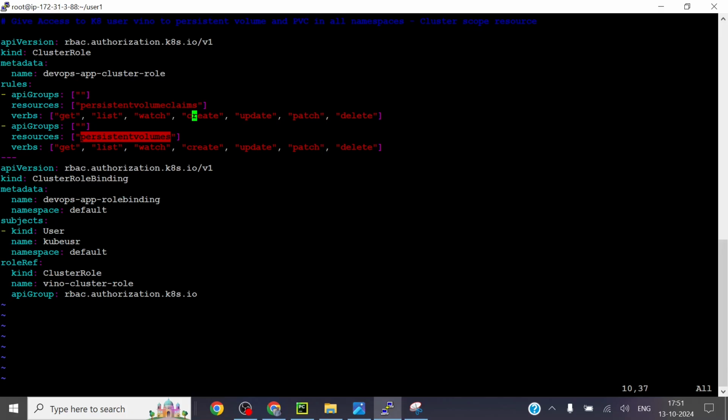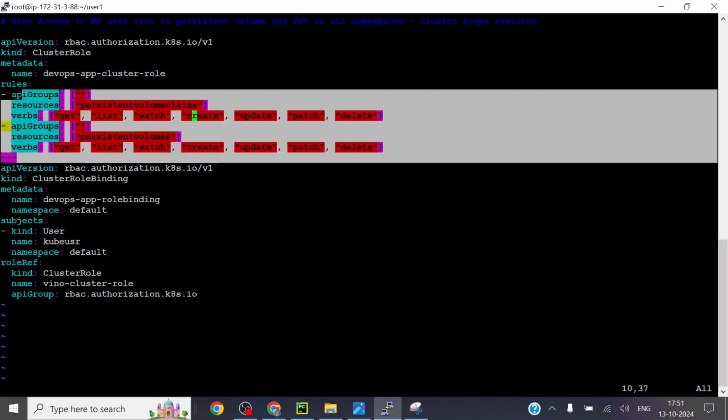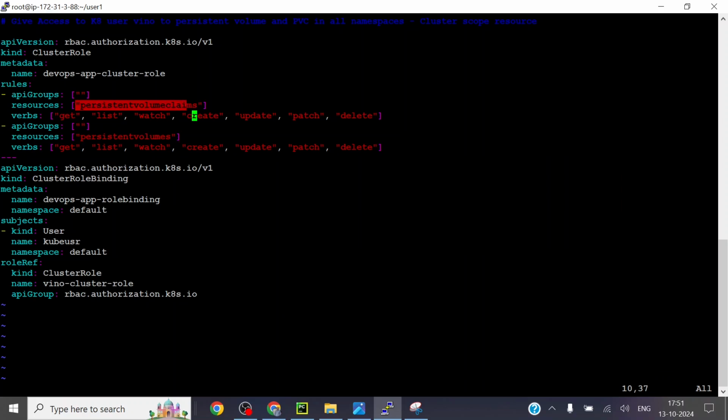Okay, so the same steps. I'm binding this. See, first I'm creating a cluster role instead of a role. I'm creating a cluster role because it's cluster scope. Here I am not mentioning any namespace. The permission verbs are the same, but I'm getting persistent volumes here as resources. Then I am binding this cluster role to this user, to this cube user.